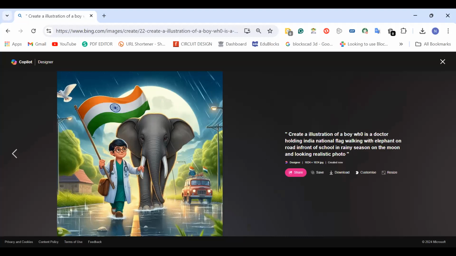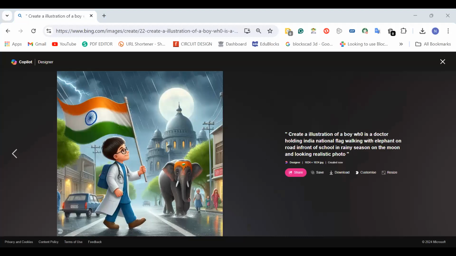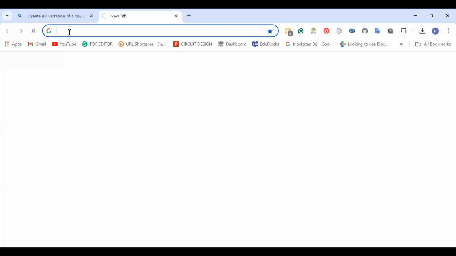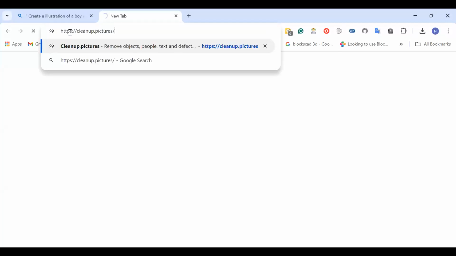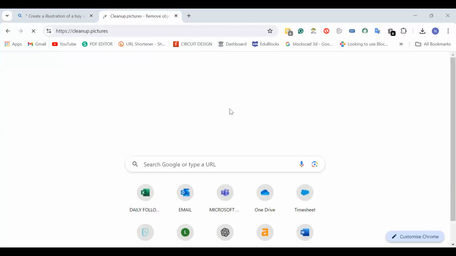Right. So this is one of the tools which you can use for your projects. Now, next there is one more website. Let's talk about another website, Cleanup. Cleanup is a tool where AI helps you to remove unwanted photographs or unwanted objects from your picture. I hope my screen is visible to all of you, right?